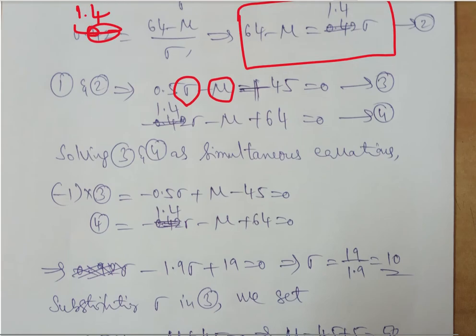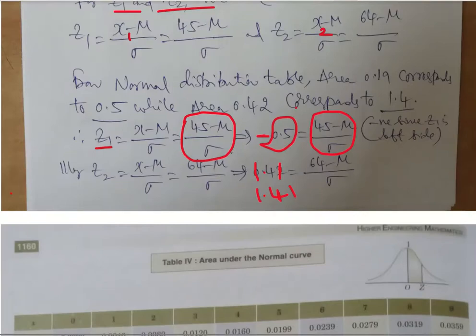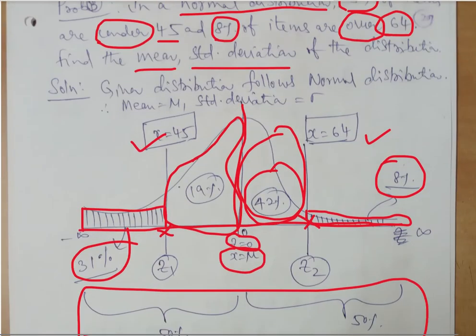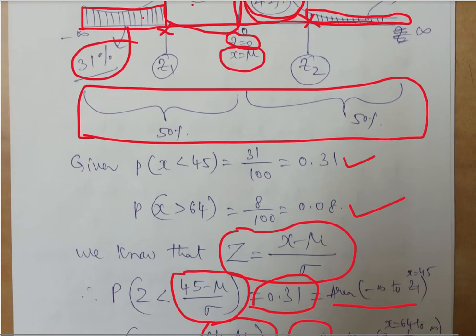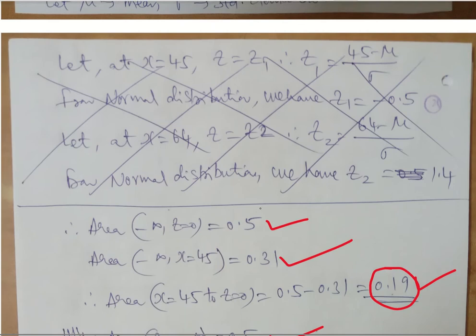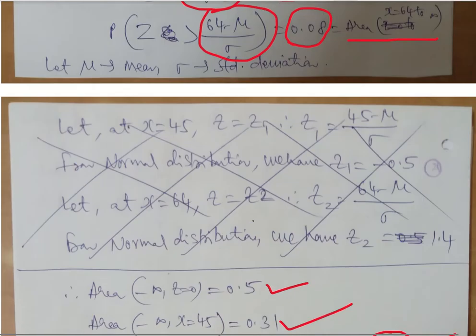Important here is that we have to first write the normal distribution diagram, identify out of the total 0.5 area on either side what is given and what is not given. For the corresponding area, we take the closest matching value in the table and write accordingly. The second important point is the minus 0.5 that you have taken here.